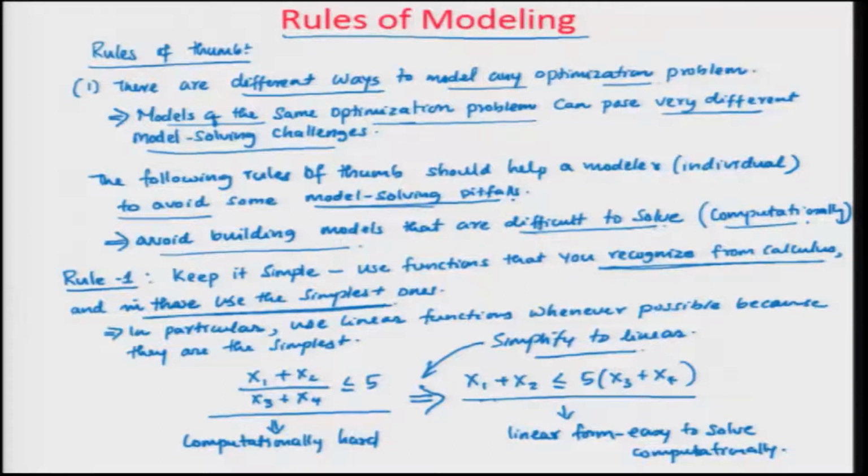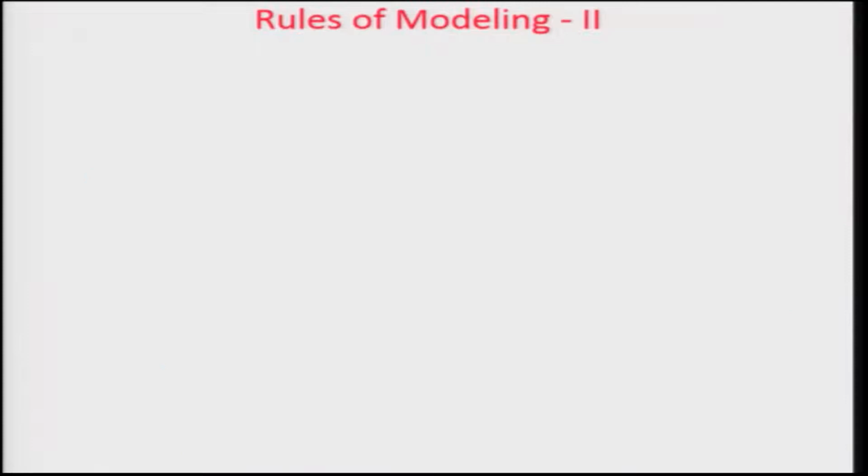Then the second rule of modeling, there are 4 rules. The second one is rule 2. I will call it keep it lean. The first one is keep it simple, the second one is keep it lean.